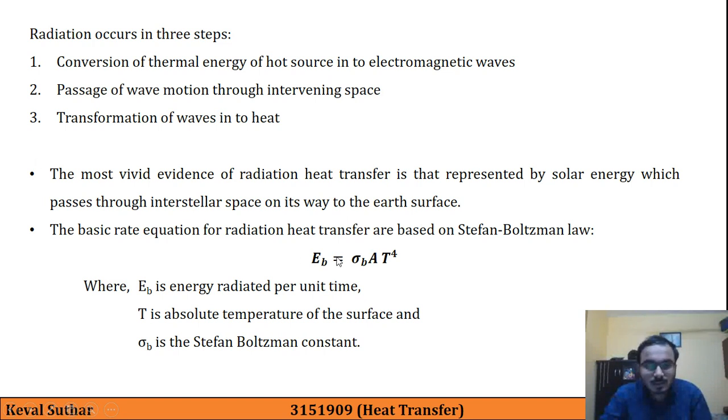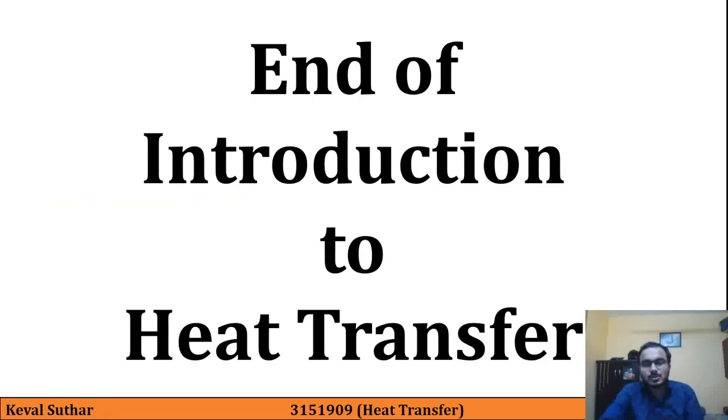So we will keep this up to this basic equation, which is applicable only for black bodies, and then we will go into detail in that chapter. So this is the end of the introduction to heat transfer, or our course introduction to this subject.